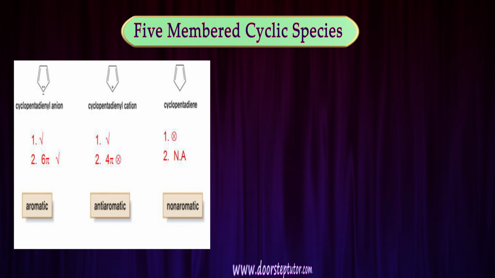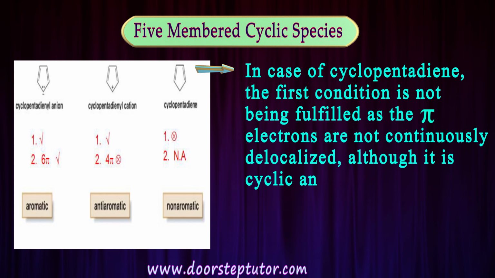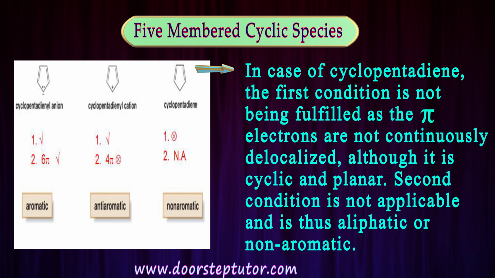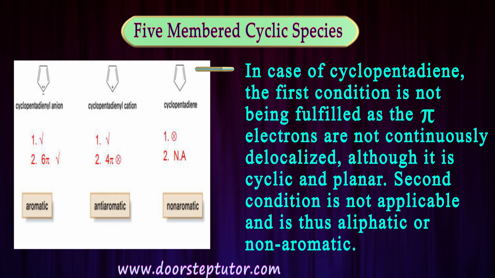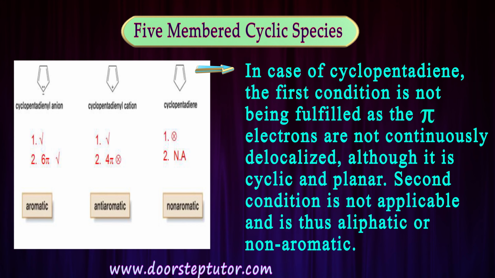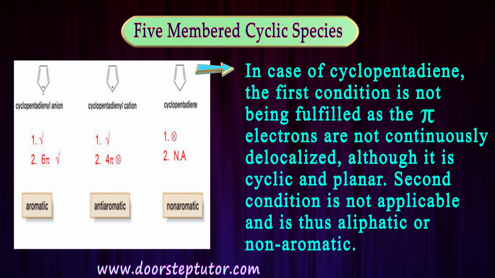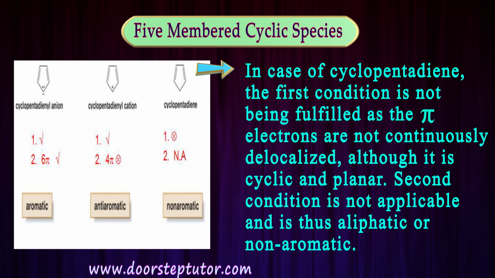If we see the aromaticity of 5-member cyclic species, then the first one is cyclopentadiene. Here the first condition is not being fulfilled, as the pi electrons are not continuously delocalized. We can see here these pi electrons are not delocalized continuously, although it is cyclic and planar, but the second condition is not applicable in this.